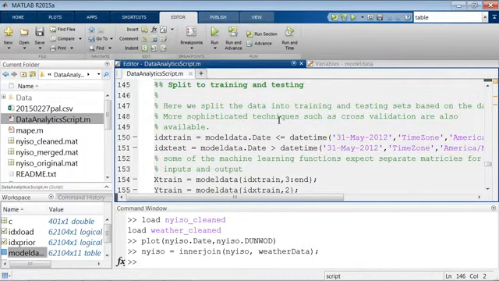Now, there's many different ways we might split training and test sets, maybe doing random sampling or doing more sophisticated techniques like cross-validation. These are all certainly available out of the box with MATLAB. Here we're just going to do a simple split based on the point in time. So if it's May 2012 or earlier, we're going to train on that. And if it's later than May 2012, we're going to hold that aside as our test data.